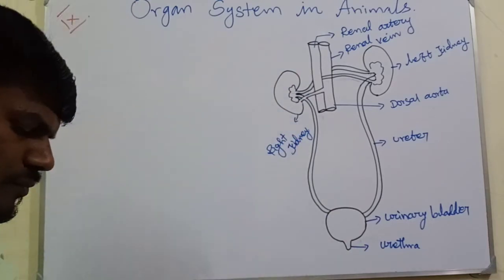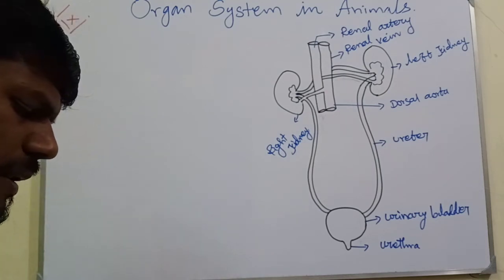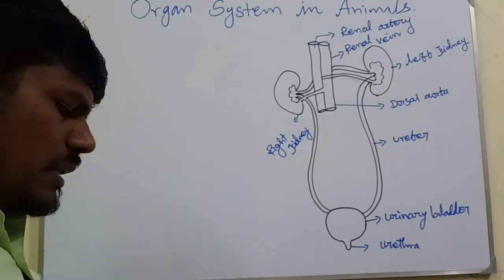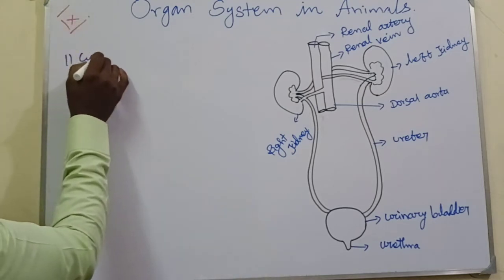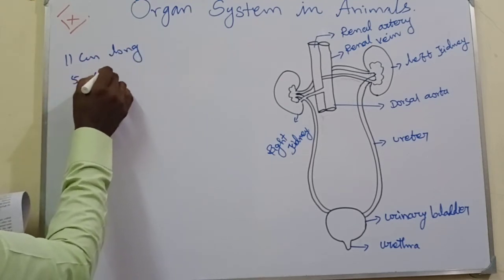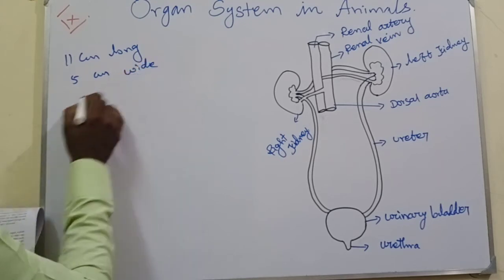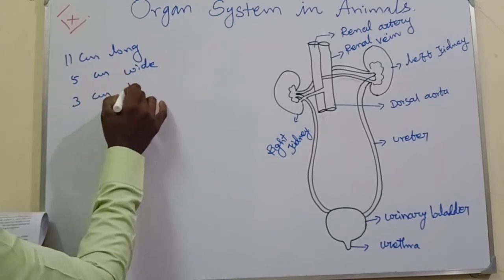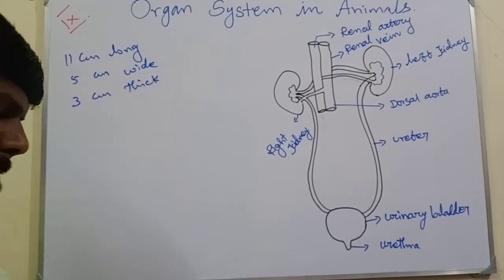Each kidney is about 11 centimeter long, 5 centimeter wide and 3 centimeter thick.